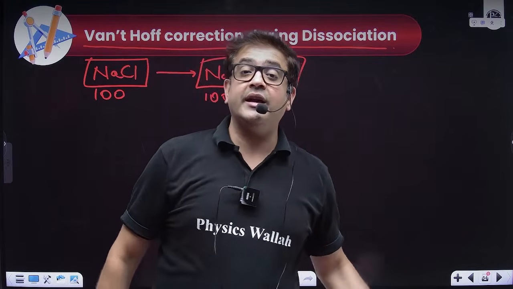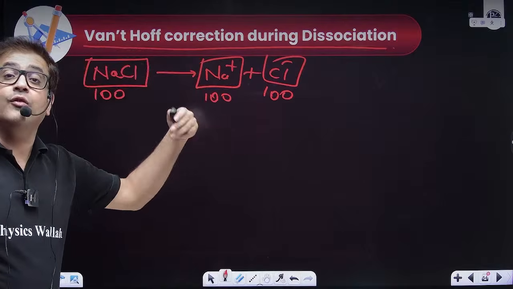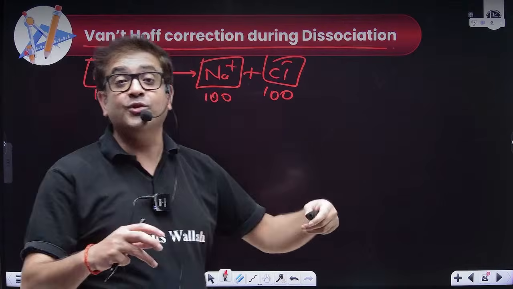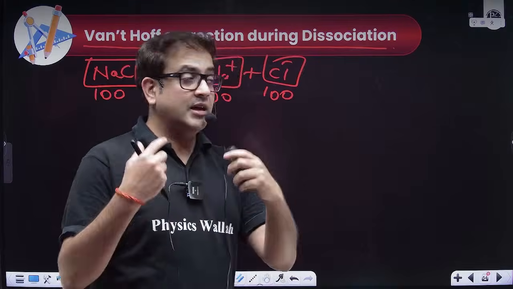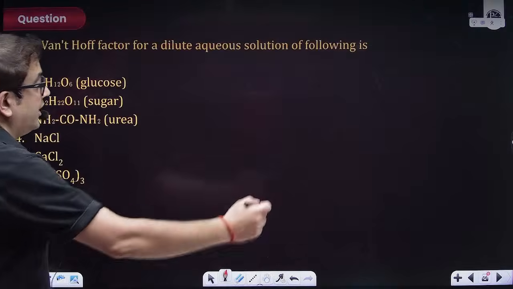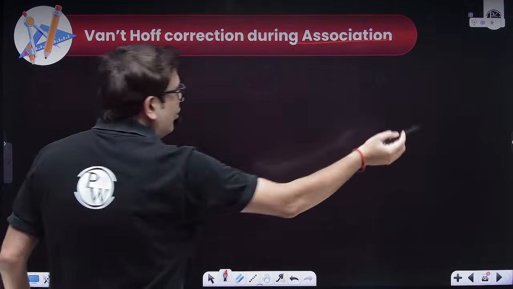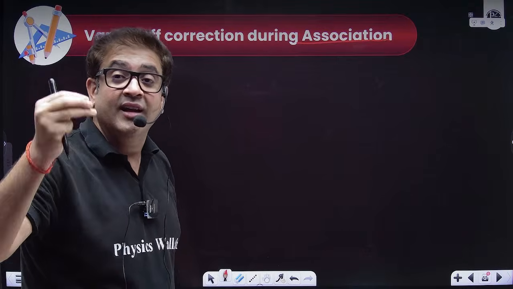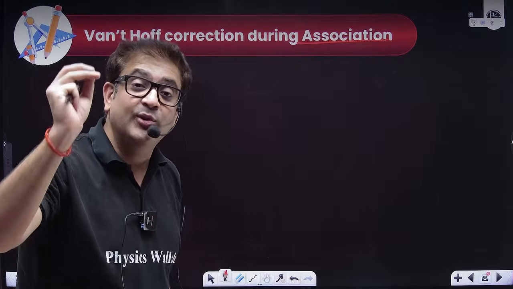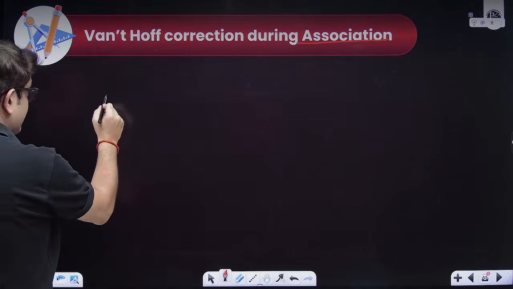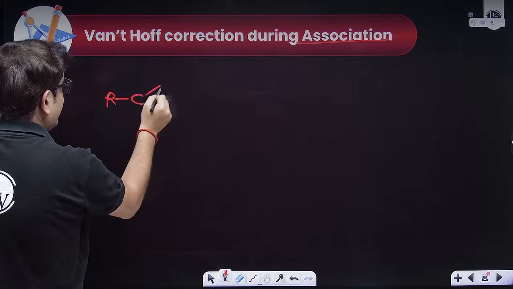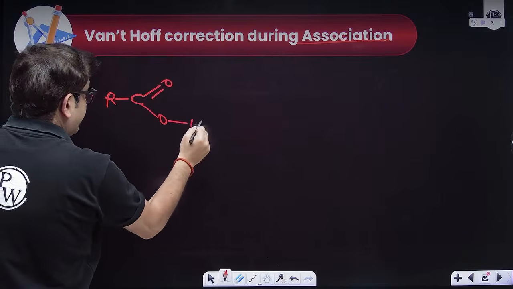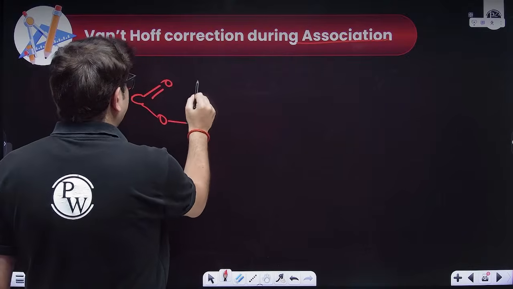It was corrected by observing this case of dissociation, and sometimes some solutes can associate also. Sir, give us an example of an associating solute. The famous example, the only example of associating molecules, is carboxylic acid. Why?